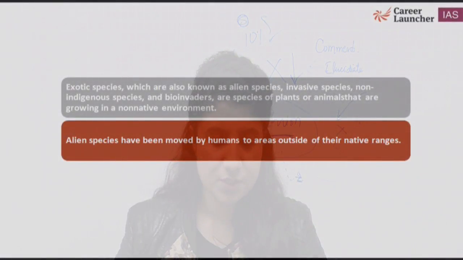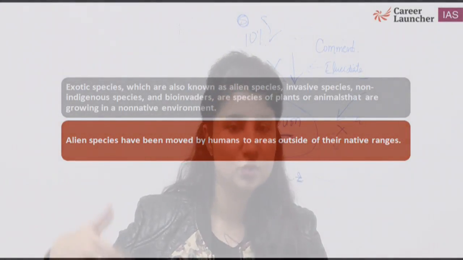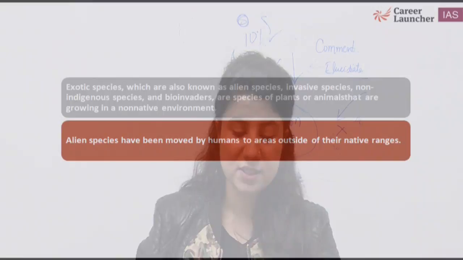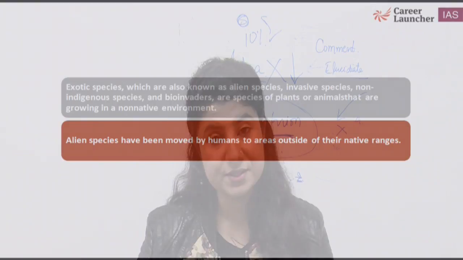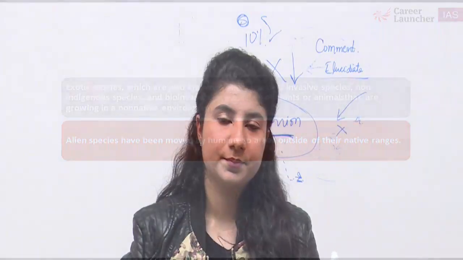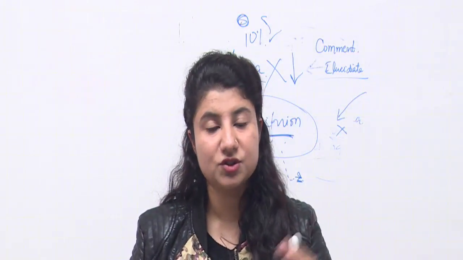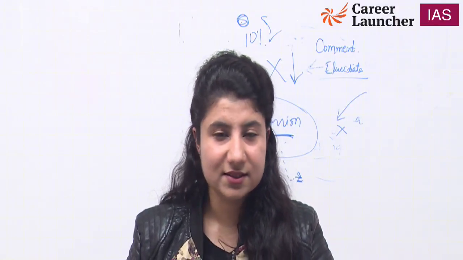So exotic species, which are also known as alien, come from outside, are not our own, they are alien, invasive, they invade. Non-indigenous, whatever word you want to say, certain say bio-invaders, are species of plants or animals that are growing in a non-native environment. When you go to someone else's house, you become alien. So alien species have been moved by humans to areas outside their native ranges. Sometimes they do wonders and sometimes they bring catastrophic situations along with them. So do take care of exotic species, invasive species plus your Western Ghats. Things are getting clear to us?